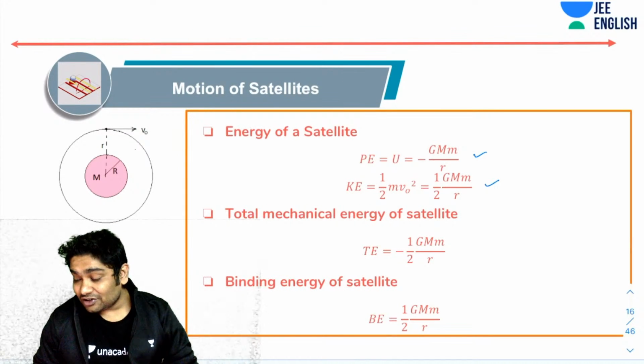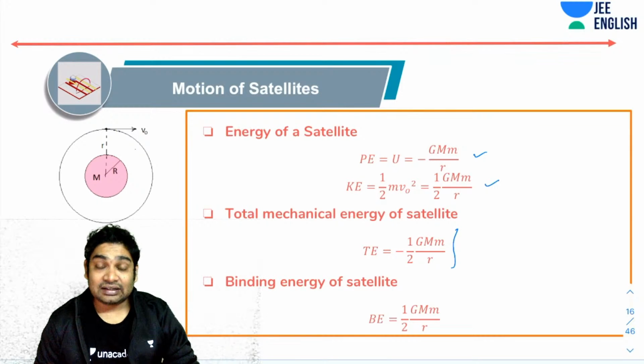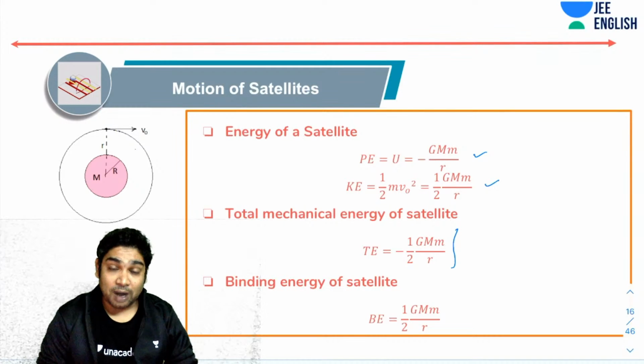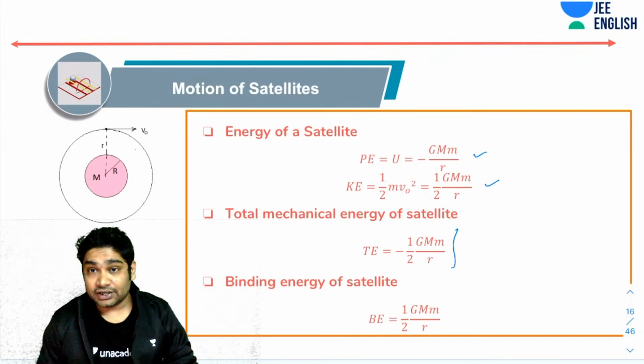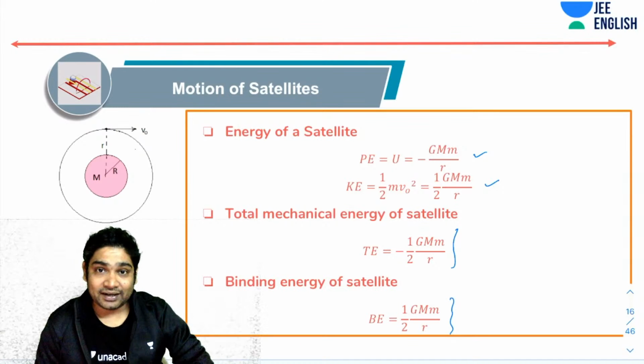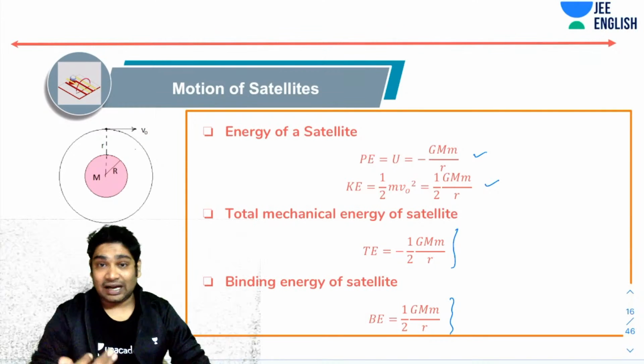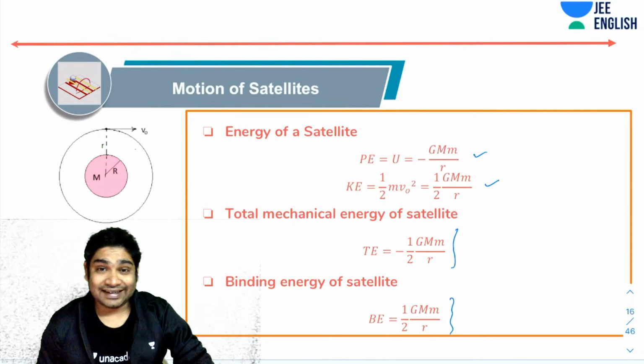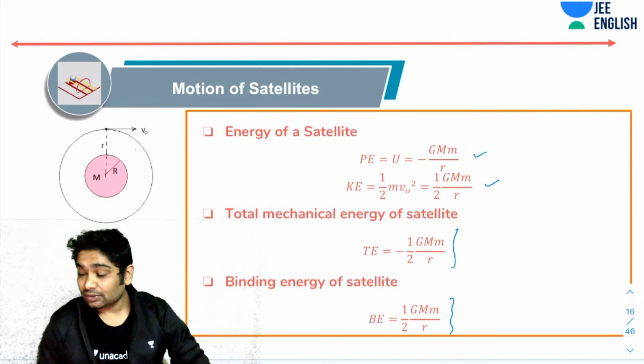The total mechanical energy of a satellite comes out to be negative. The negative energy suggests that it is bound to the gravitational field. The binding energy, obviously, is the positive magnitude of the total energy. If you give that much positive energy, the satellite can escape the gravitational field of Earth, right?